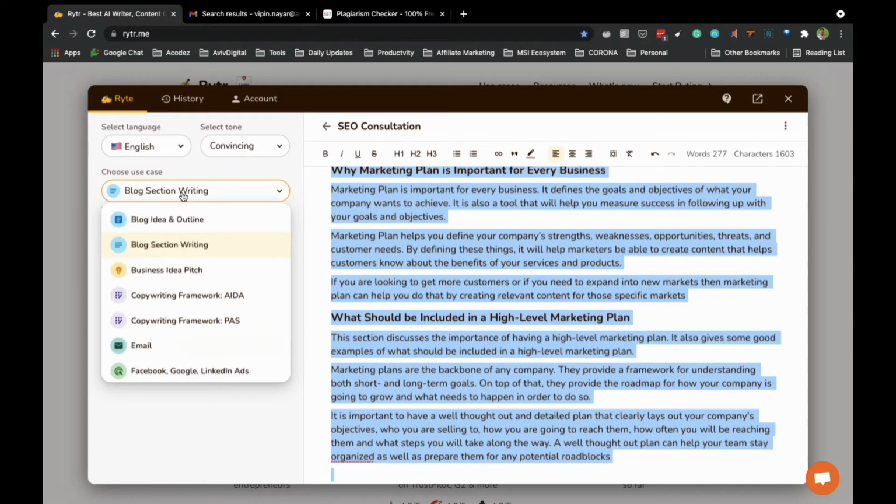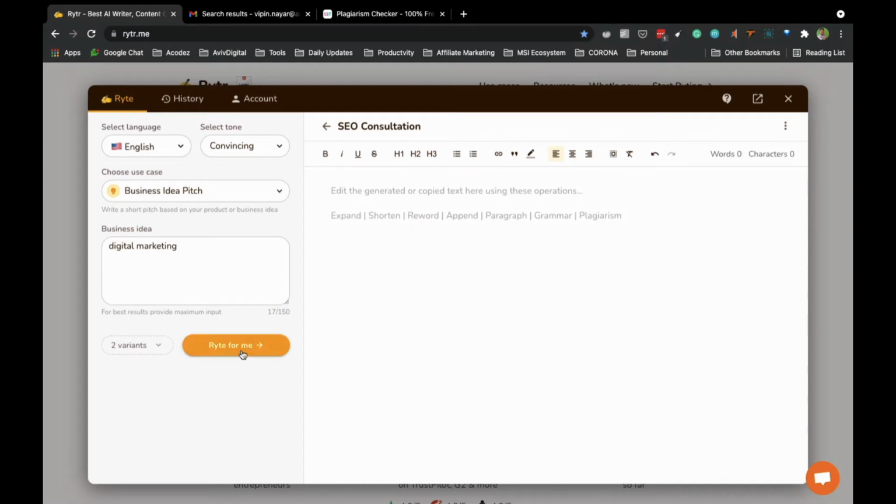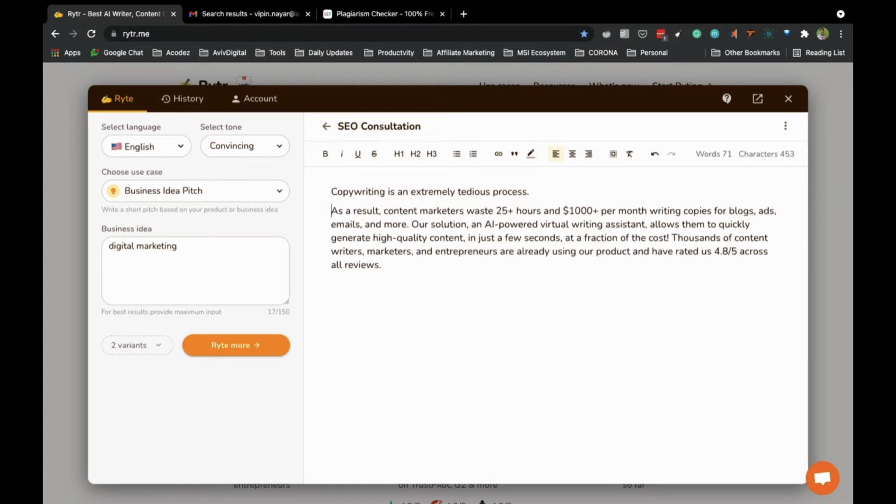So that's the blog writing. Blog writing, blog section writing, blog idea, then business idea pitch. You just wanted to pitch some business idea, digital marketing, and you just remove this and write it, and you can edit all those sections. If you want to edit and add something extra, all the sections you can maintain here itself. And you have tones, what kind of tone you wanted to write.